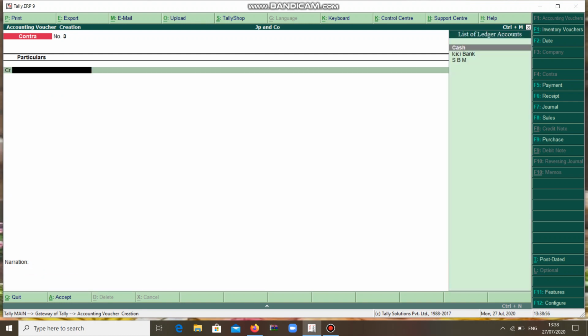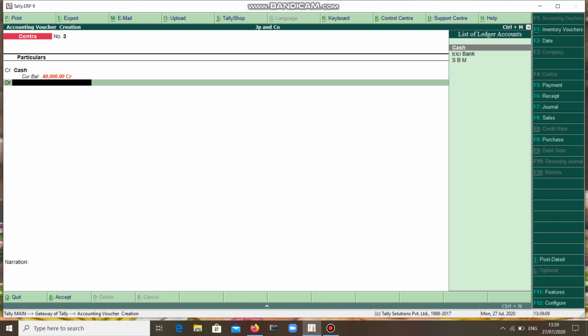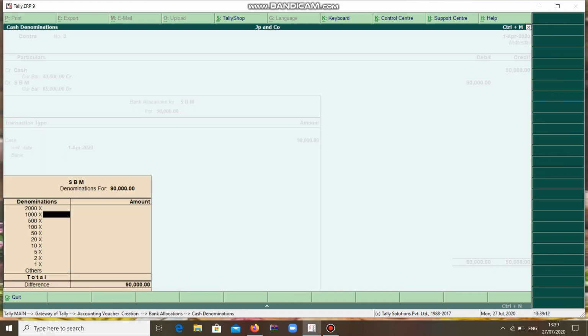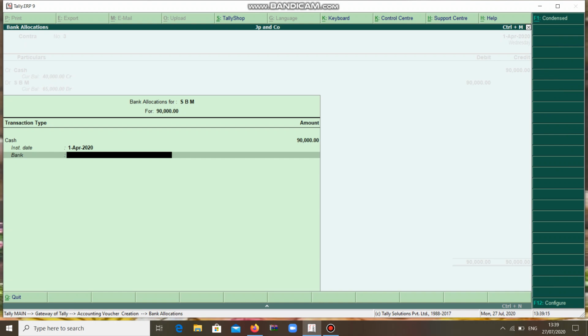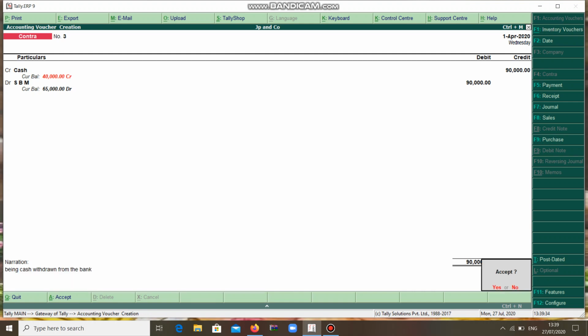Next one, you are withdrawing some cash from the bank. To withdraw cash from the bank, first you have to take cash, 90,000, from any bank, SBM. You can give the denomination 1000 into 90. Being cash withdrawn from the bank.